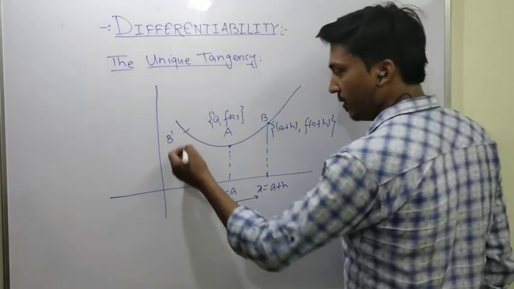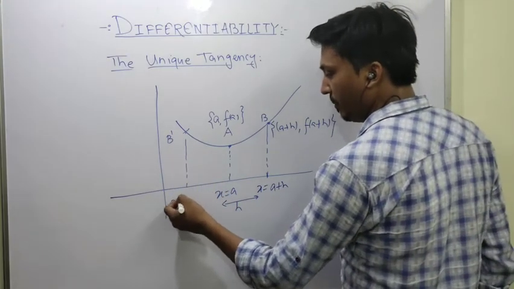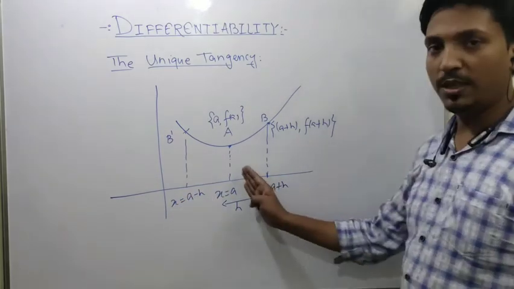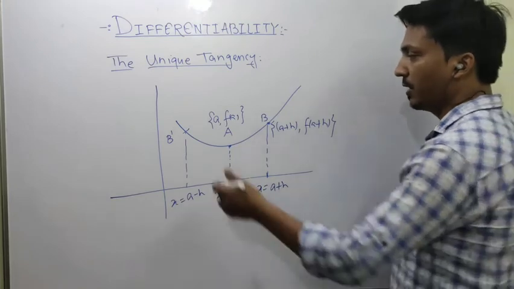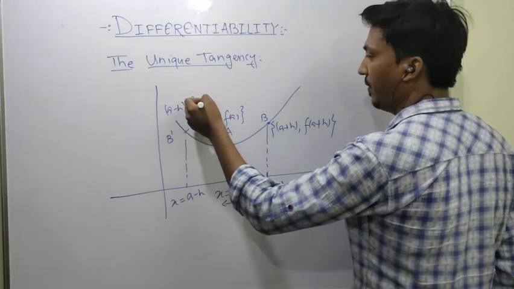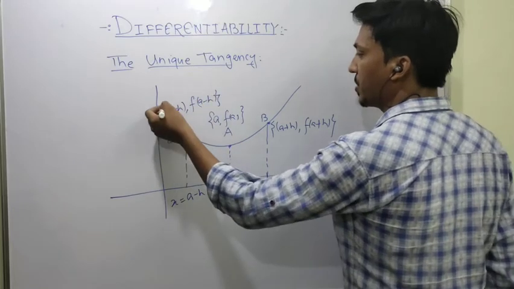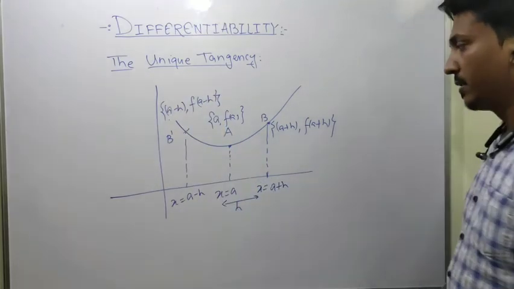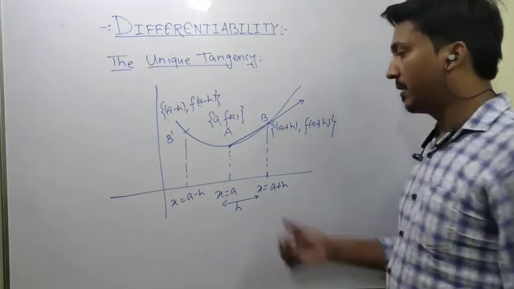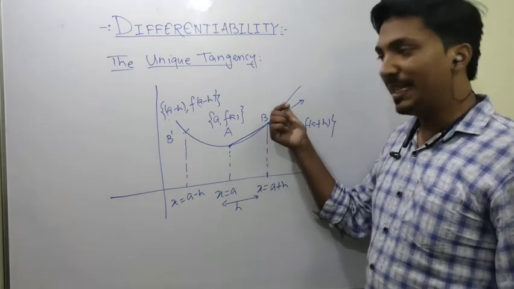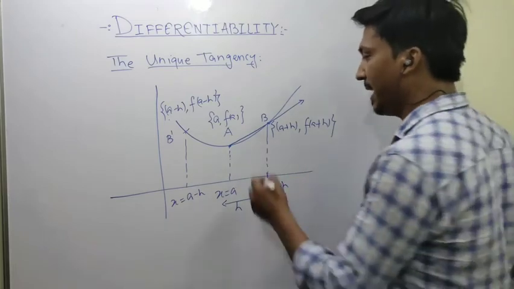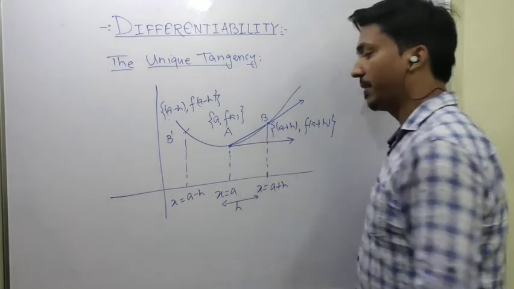Okay, so this point will be the same, A minus h to the left of A, and the coordinate of B dash will be A minus h and f of A minus h. Okay, now if I have secant AB, if I take the limiting case of this secant from the right side, then it will become the tangent at x equals A from the right side.